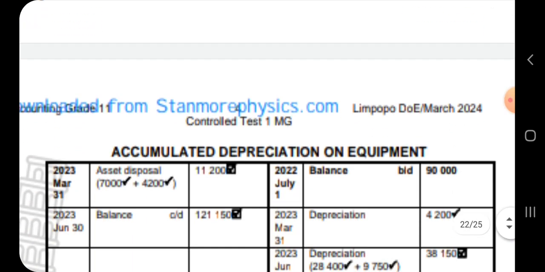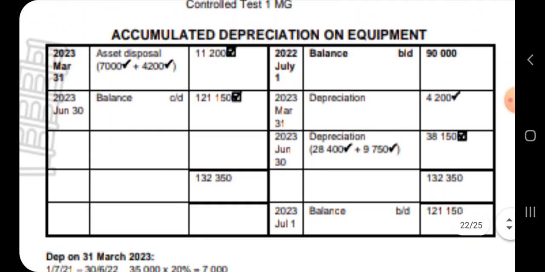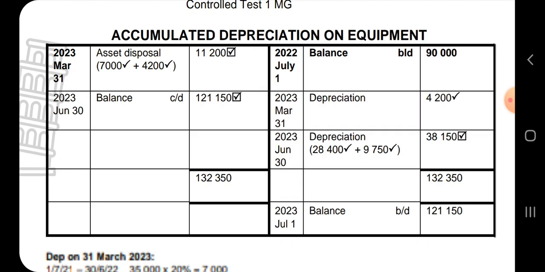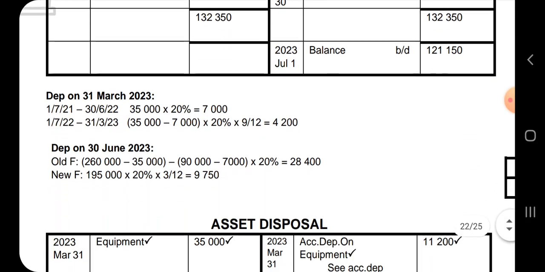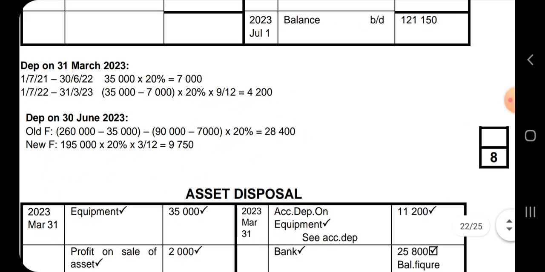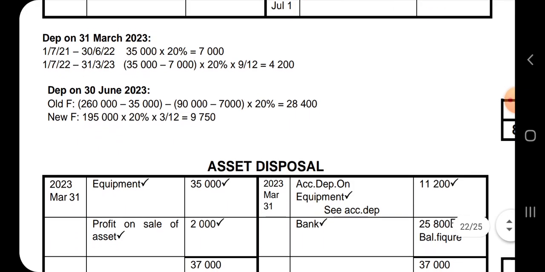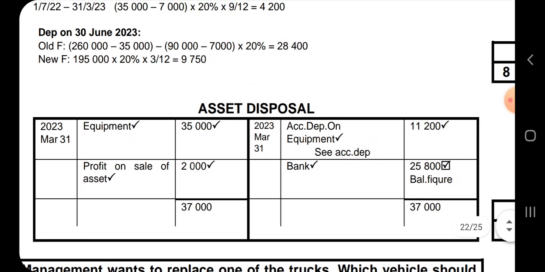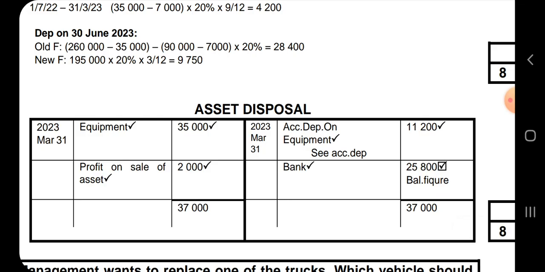And then here you have the accumulated depreciation on equipment. So when you have taken out the asset disposal, that 11,200 was going to be right, whether it was wrong or it was right. And then the depreciations also, where we have squares, just know it's part marks. Whether the amount is wrong, you are going to get your marks. Here is the calculations, include the calculations when they give you a section for calculations. And here is the asset disposal account.